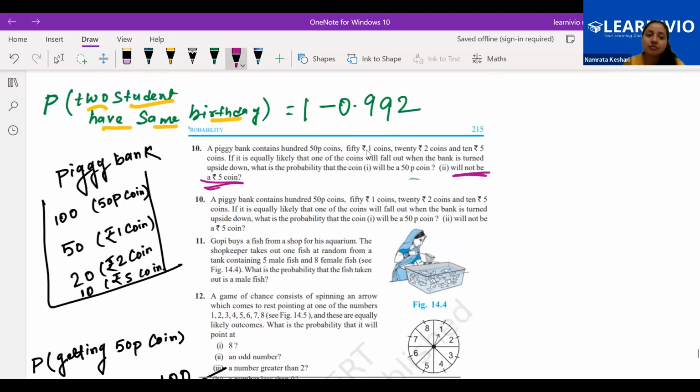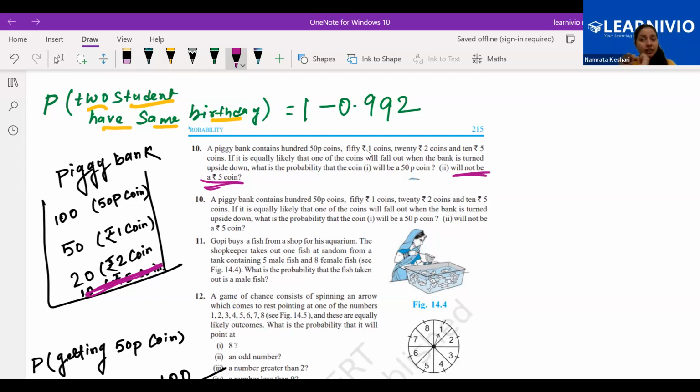The first way is, if it is not a 5 rupee coin, then forget about these 10 coins. How many favorable outcomes are we having? 100 plus 50 plus 20. Because what we want is that we just don't want this 5 rupee coin. So forget about that 5 rupee coin. Just exclude it, keep it aside, keep those 10 coins aside and count how many coins are there. So a total of 180 coins was there. Now we are keeping aside the 10 coins. That means now 170 coins are there.